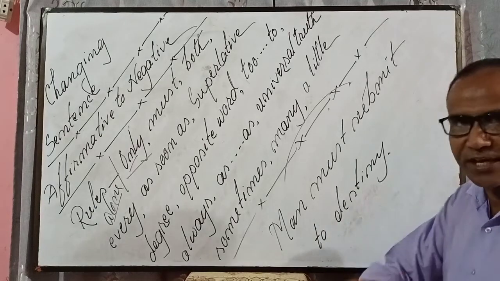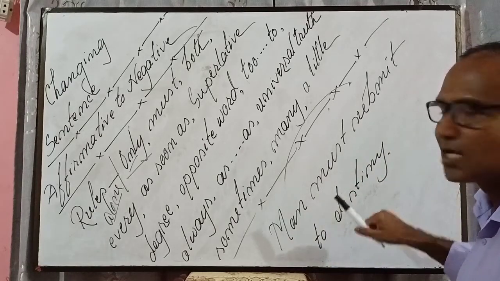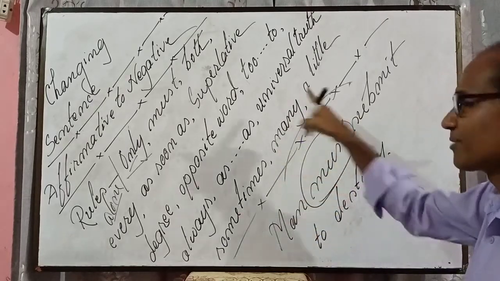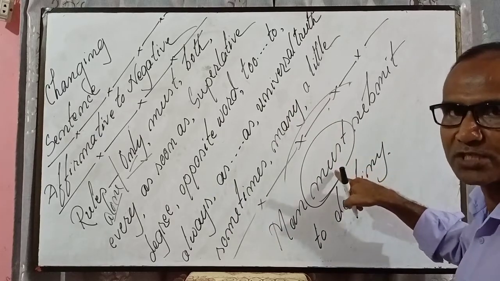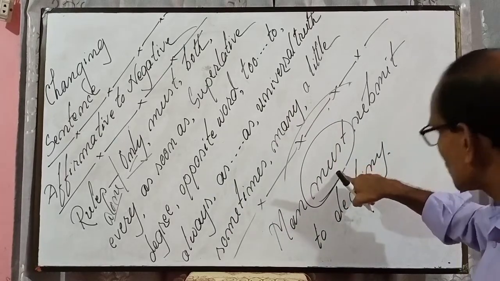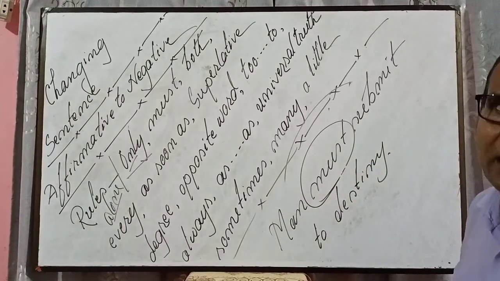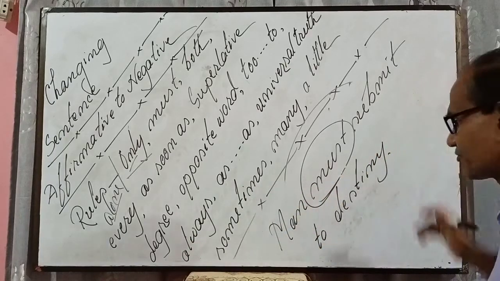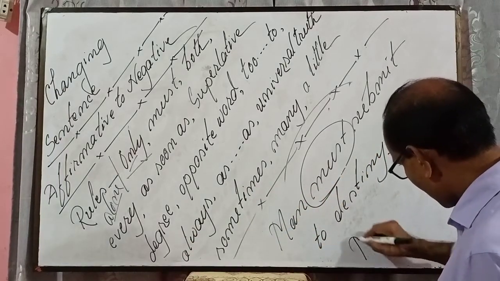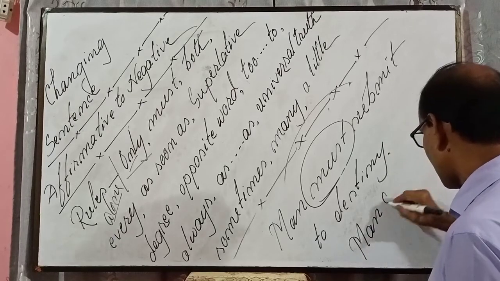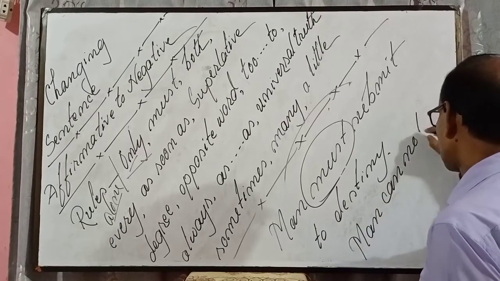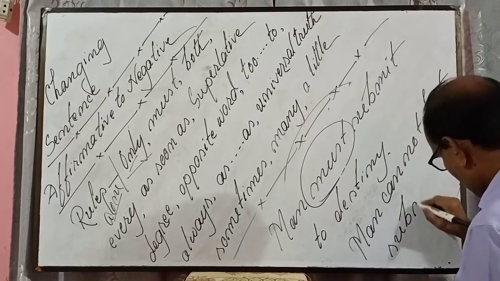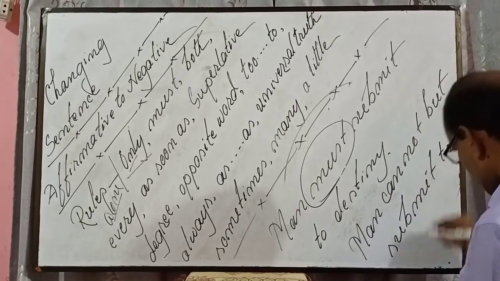So, in your case, if you don't understand the meaning of the sentence, in that very case, try to find out if there is any use of must or only or something like that. So, instead of must, what you are supposed to do? Instead of must, use cannot but or cannot help. If you want to use cannot help, then verb plus ing. Okay, let me just change it first. Man cannot but submit to destiny.